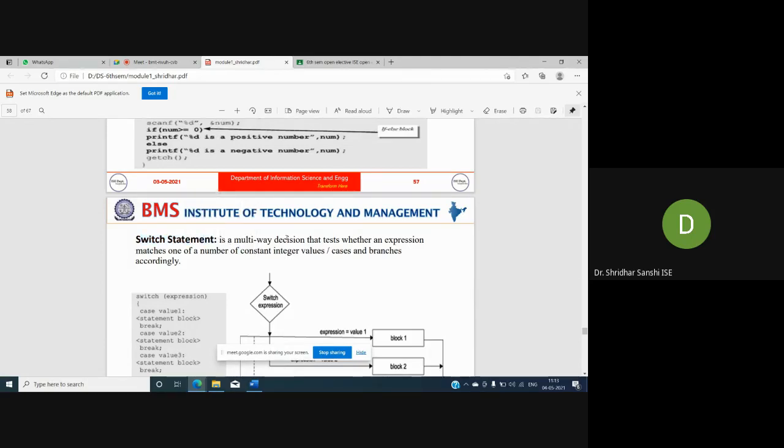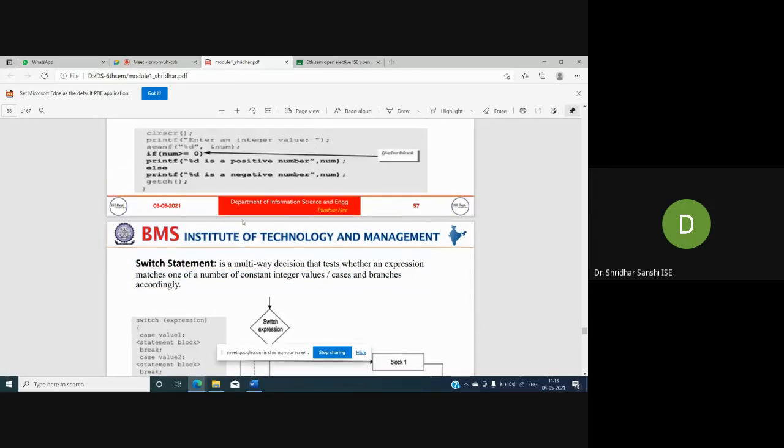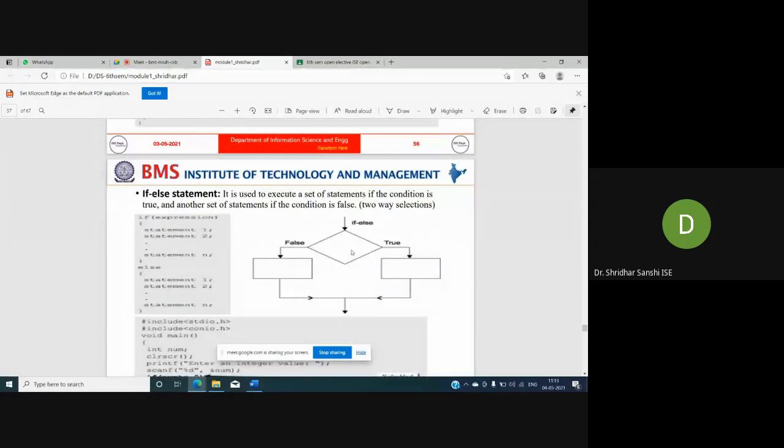A switch is a multi-way selection decision that tests whether an expression matches one of a number of constant integer values or cases, and branches accordingly. In the previous example with if-else, what are the possible values of the expression?